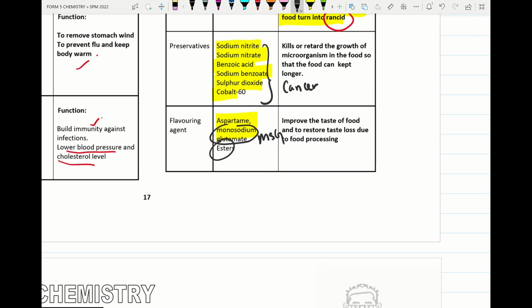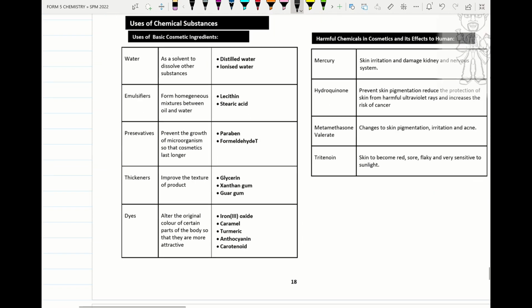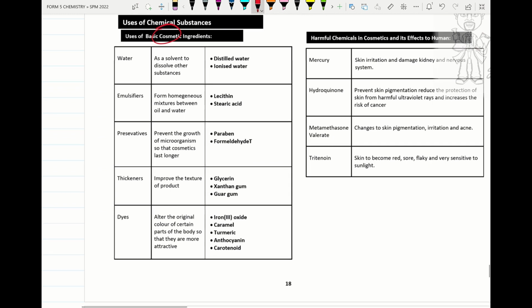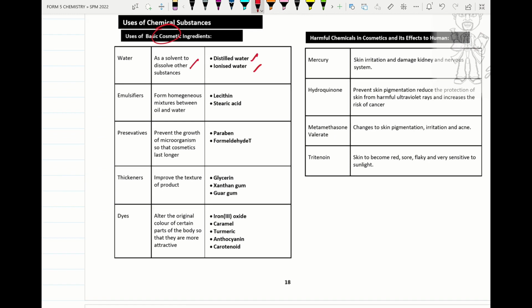This MSG enhances the taste of the food. This aspartame also enhances the taste of the food. So all these are under flavoring agent. Alright, we move on to the next part. Okay, under basic ingredients for the cosmetics, so please remember the solvent that we use is distilled water or deionized water. The next one is emulsifier, under homogeneous mixture, to mix the oil and water layer in the cosmetic so that the cosmetic looks even and smoother.